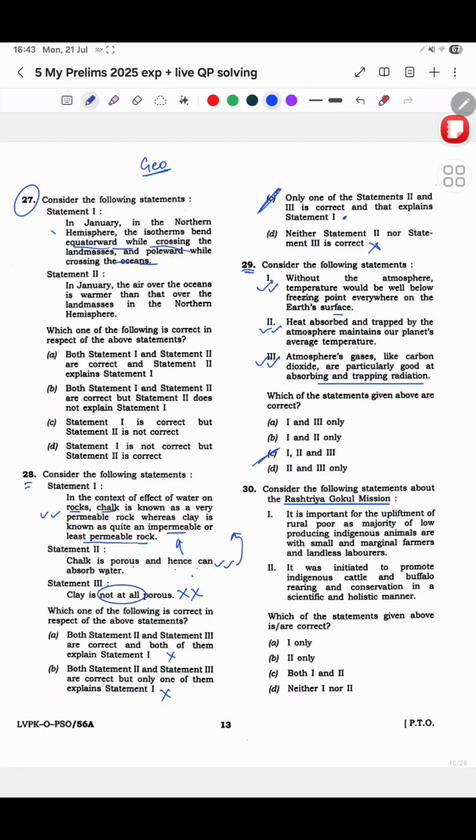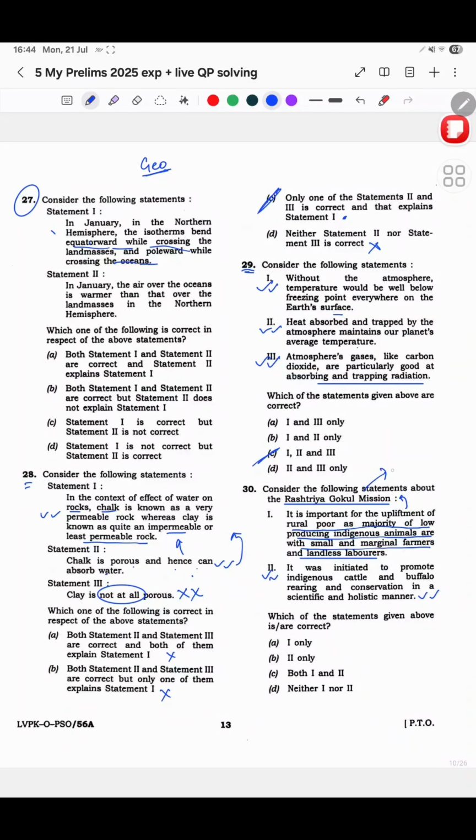Rashtriya Gokul Mission. It is important for the upliftment of rural poor, as majority of low producing indigenous animals are with small and marginal farmers and landless laborers. See, even in the exam I felt that this is like a reason for Rashtriya Gokul Mission, and I felt that this is definitely not a wrong option here. And option 2 here is also correct because, like, yeah, you should know Rashtriya Gokul Mission.